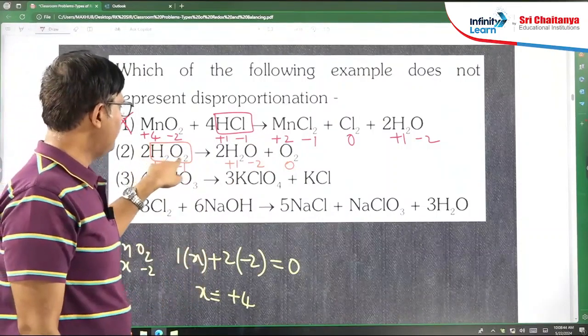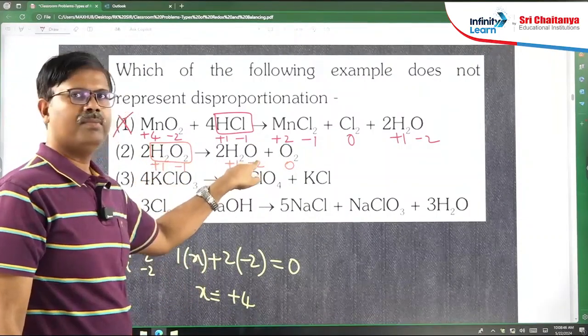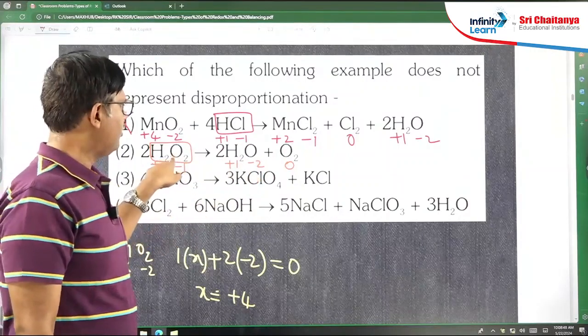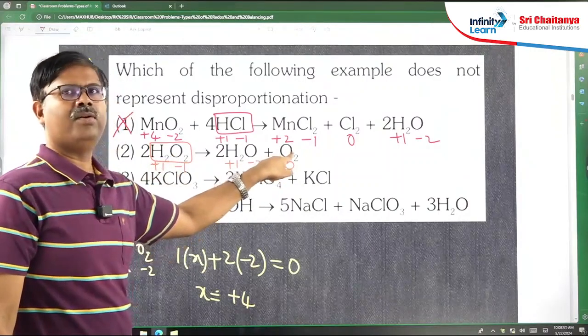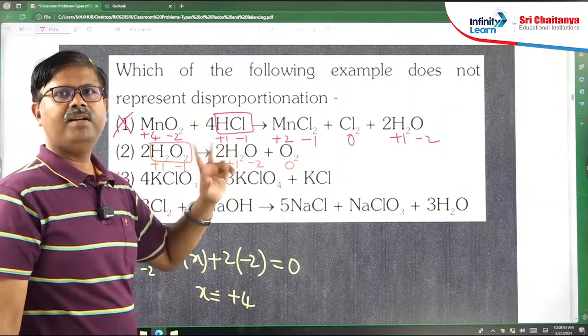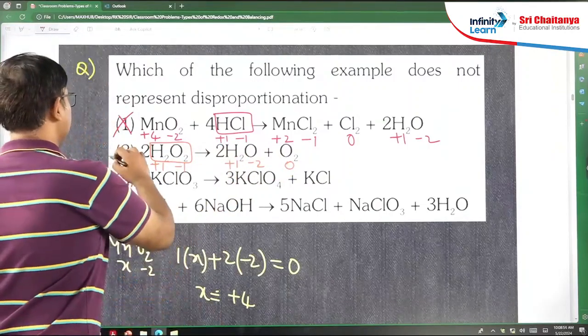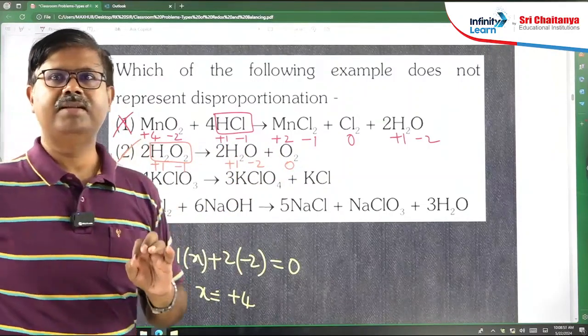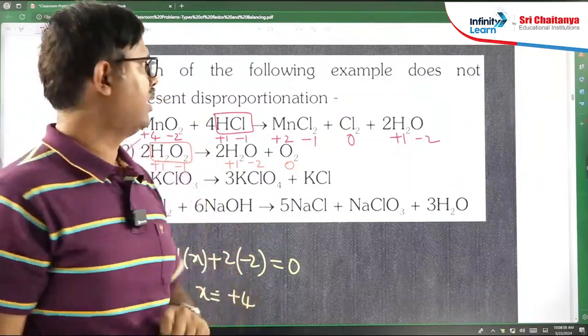Now see, oxygen is undergoing oxidation and the same oxygen is undergoing reduction. Oxygen is going from minus 1 to minus 2, which means reduction. Oxygen is going from minus 1 to 0, oxidation. Same element is going both ways. Therefore, the second one is the disproportionation reaction.